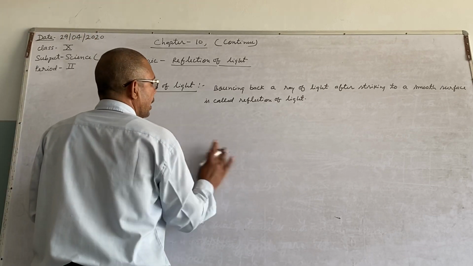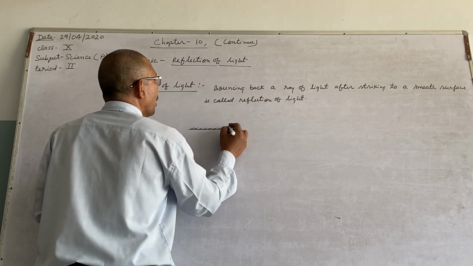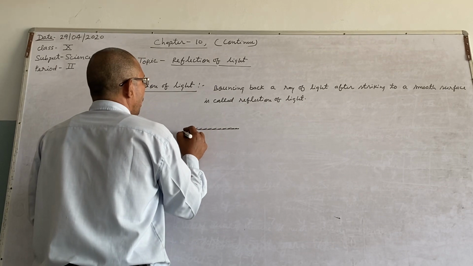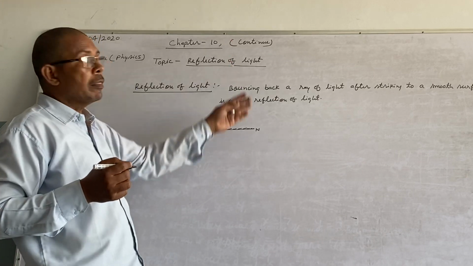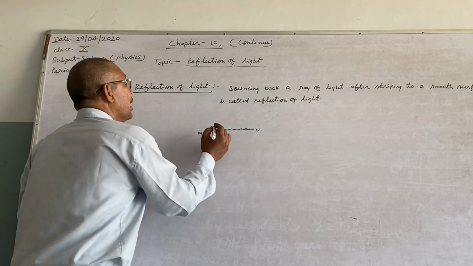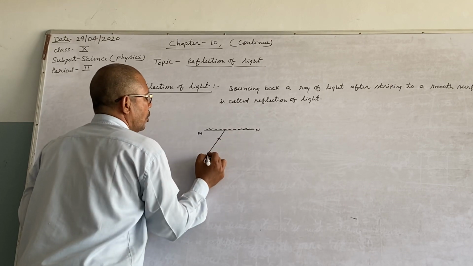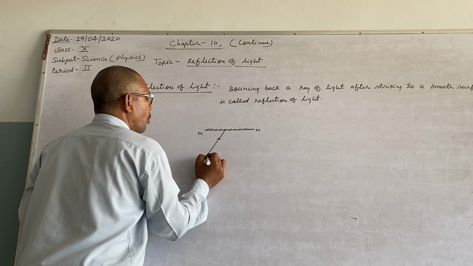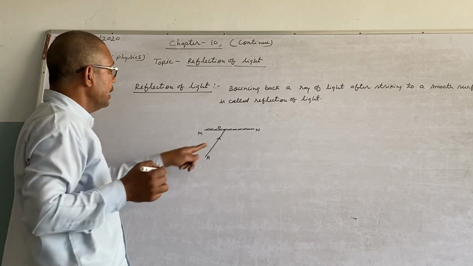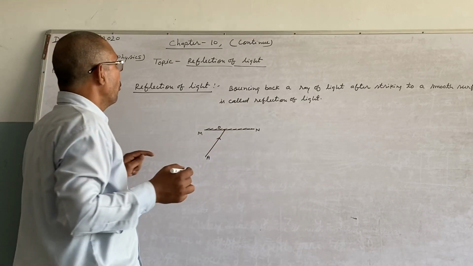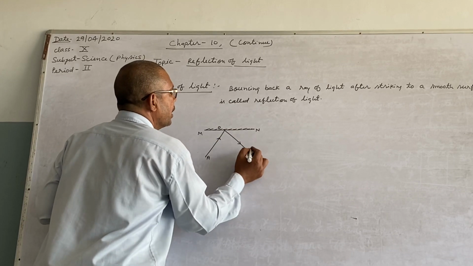Suppose there is a reflector. Suppose MN is a plane reflector, like this whiteboard, and a ray of light strikes it. AO is a ray of light which strikes this surface. What will happen? It comes back in the same medium.